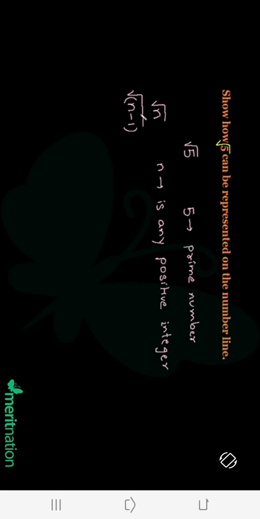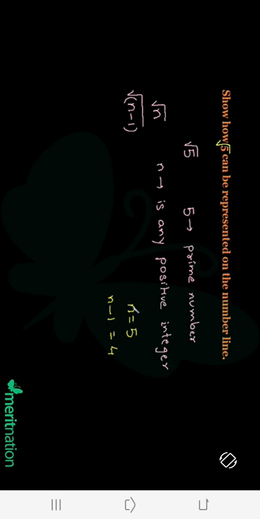Let's look at this with the help of an example. Here we need to plot the square root of 5, so n is equal to 5. What is the predecessor of 5, n minus 1? It is 4.